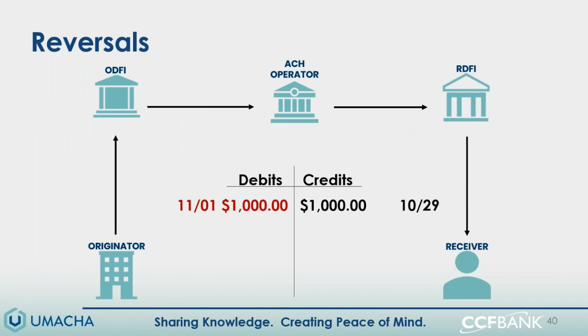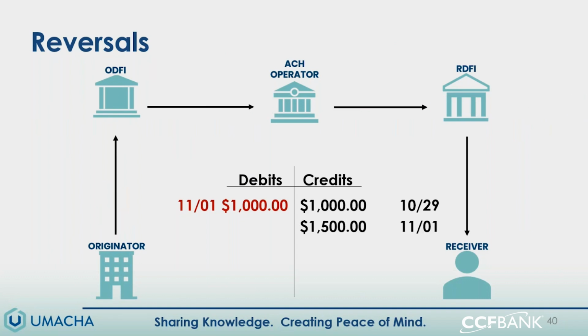At this point, the receiver's account is back where it started prior to the erroneous entry. Because the employee still needs to receive their correct amount of payroll, the employer also sends that same day correcting payroll credit for the correct amount. And now the employee has been paid and they have the correct amount of money in their account.